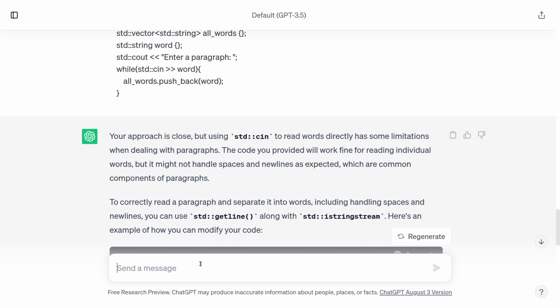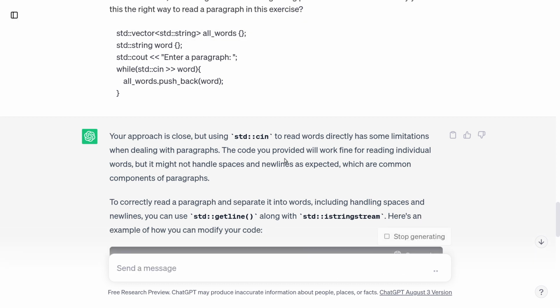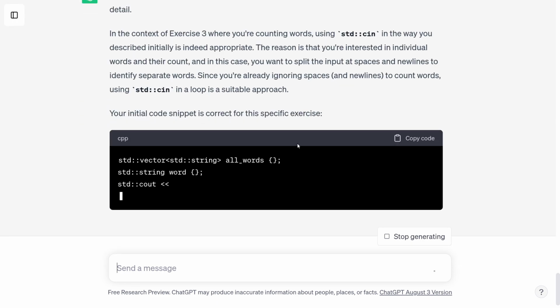That's sort of weird. So you said I shouldn't use cin because of spaces and new lines, but you also said earlier that I should ignore spaces and new lines, so other types of white space, when counting words. What gives? I'm going to scroll past its suggested code. I apologize for confusion. You're absolutely right.